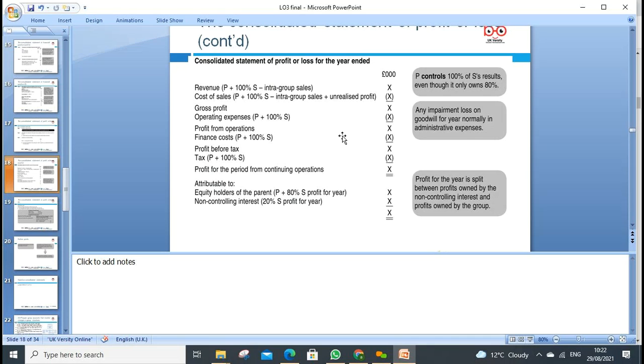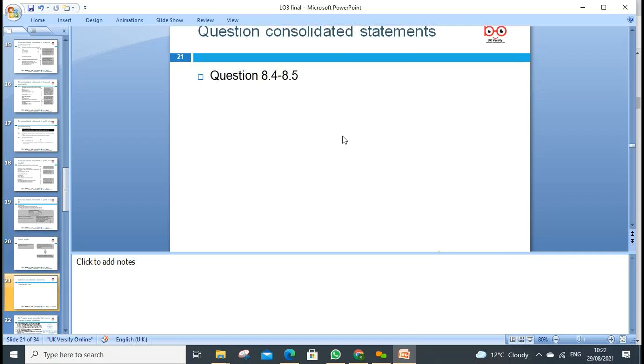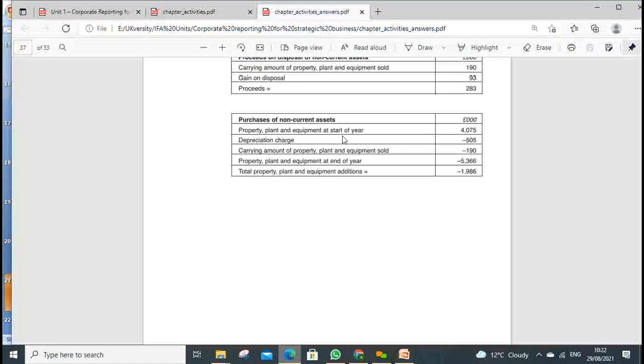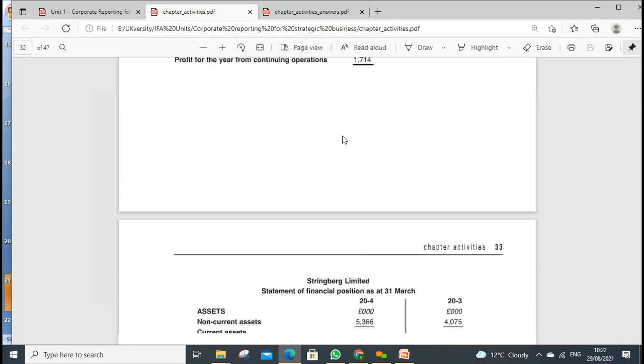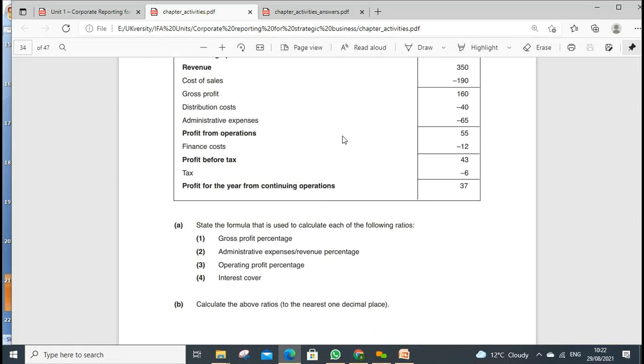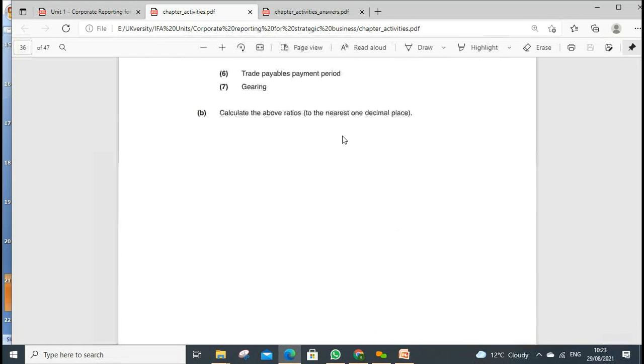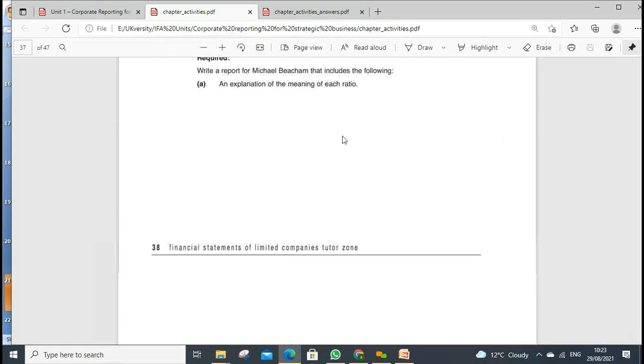So we prepare this where we combine our revenue, combine cost of sales, but any intra-company adjustments we have, we eliminate, and then we combine finance costs and all, and we can prepare the statement of profit and loss, or what we call the consolidated statement. These are all adjustments, and I included questions 8.4 and 8.5 for you. So if we go back to these handouts and look at 8.4 and 8.5, that's chapter 7, we'll go to chapter 8.